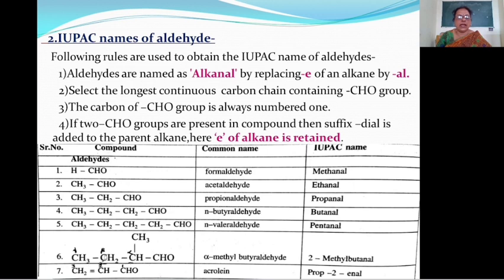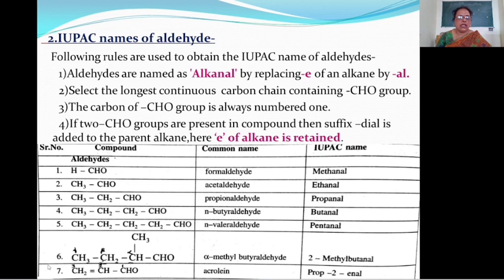The next carbon atom is beta carbon atom. The next carbon atom is gamma carbon atom. Here, at the alpha carbon atom, a methyl group is attached. Therefore, alpha methyl. Here 4 carbon atoms, this is the derivative of butyric acid and ic acid is replaced by aldehyde, therefore the name butyraldehyde. Therefore alpha methyl butyraldehyde is the common name.